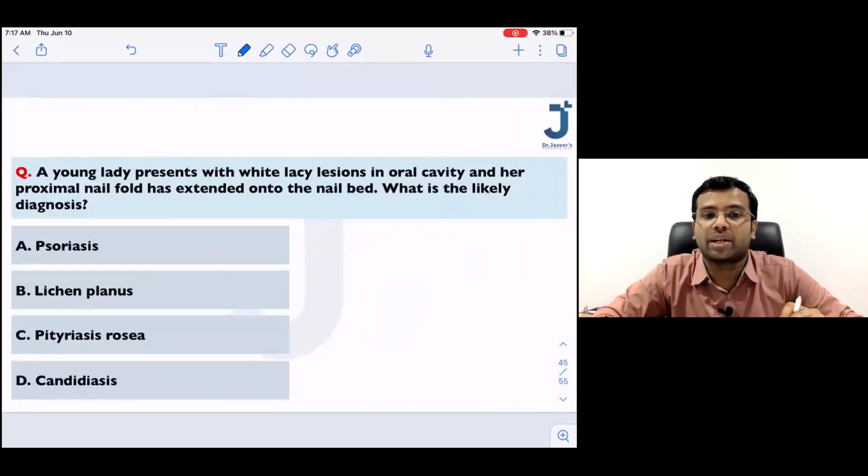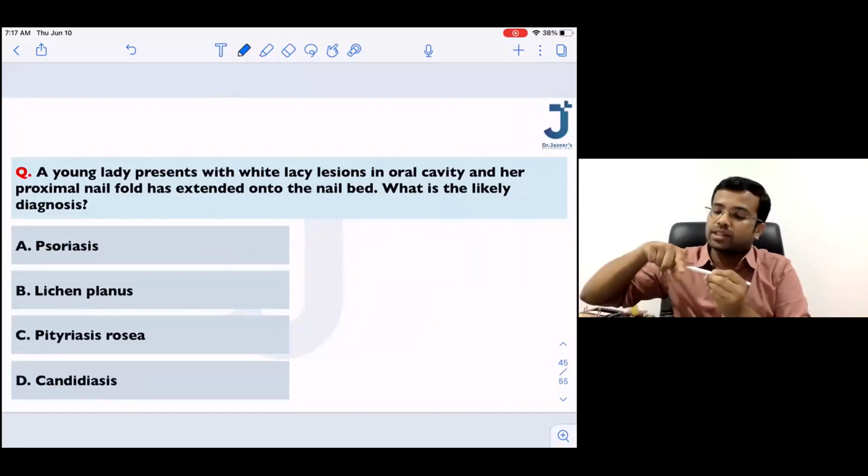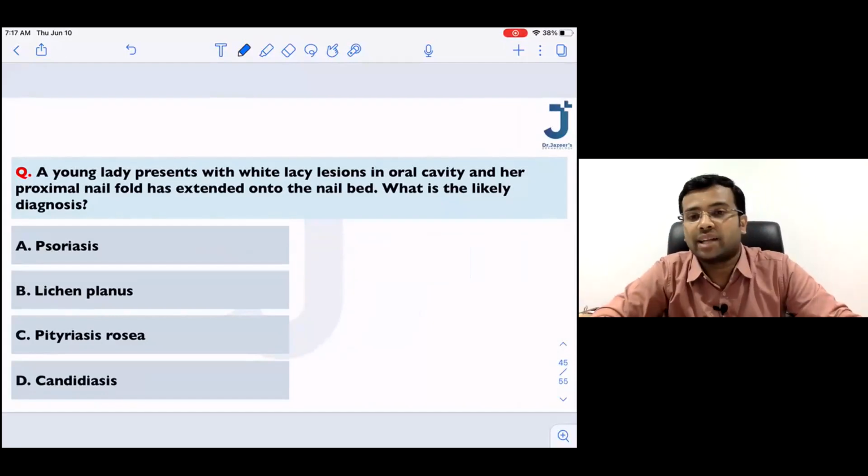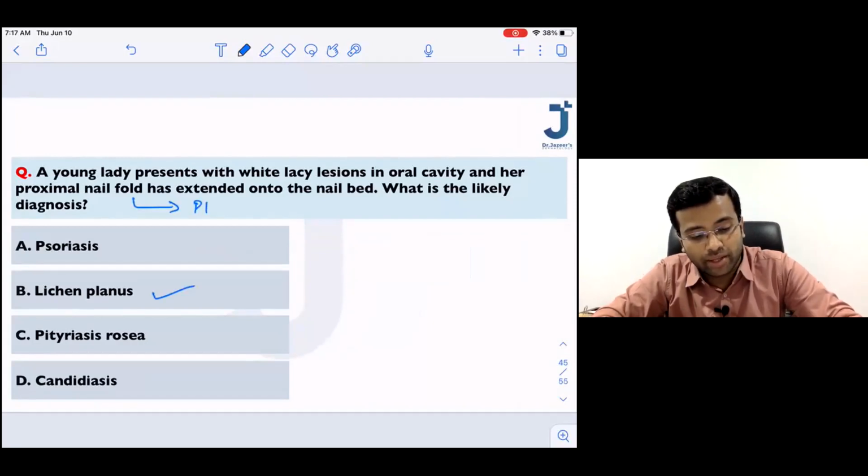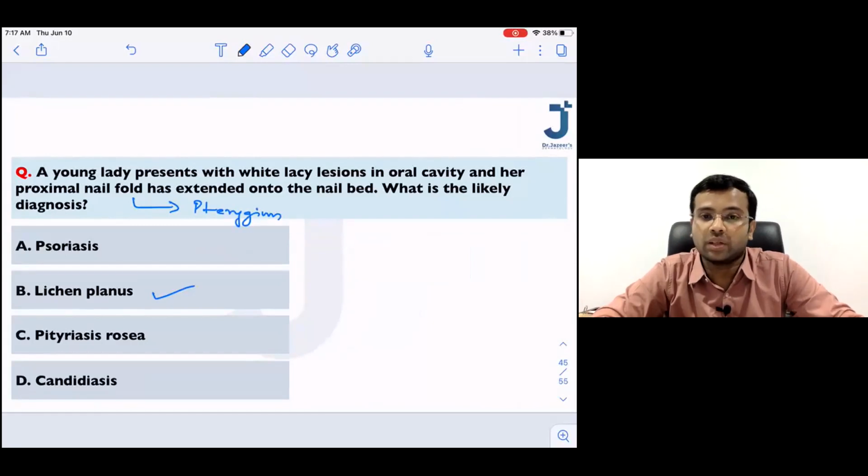A young lady presents with white lacy lesions in the oral cavity and the proximal nail fold has extended into the nail bed. What is the likely diagnosis? Once you get such a clinical question, please remember the proximal nail fold extending to the nail bed means pterygium. Okay, this is pterygium. So the likely diagnosis is going to be lichen planus.